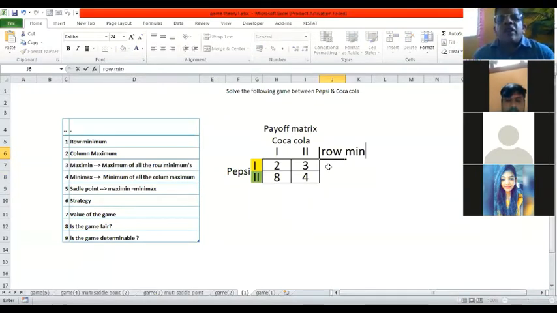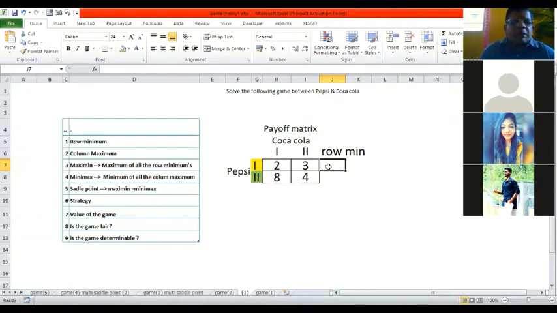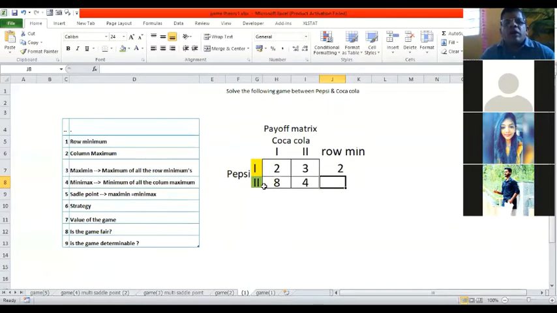Start with 2 and 3, the minimum is 2. Then 8 and 4, the minimum is 4. These are very simple steps because we have only 2 strategies each. So I'm able to answer the very first question, the row minimum: I have calculated it as 2 and 4.